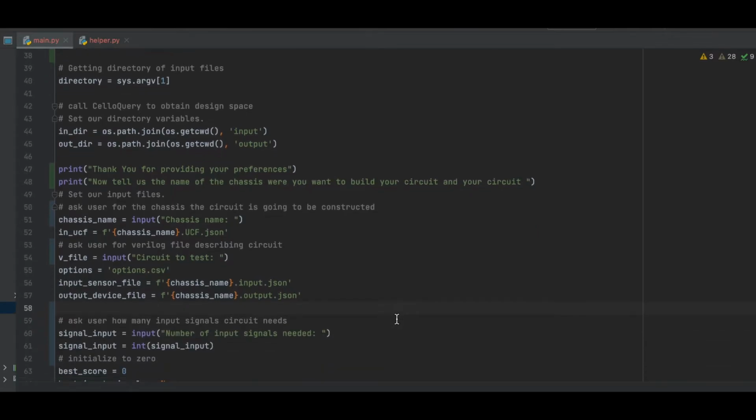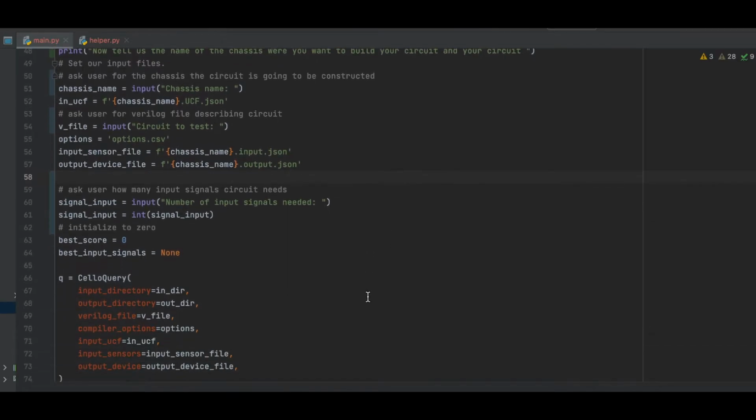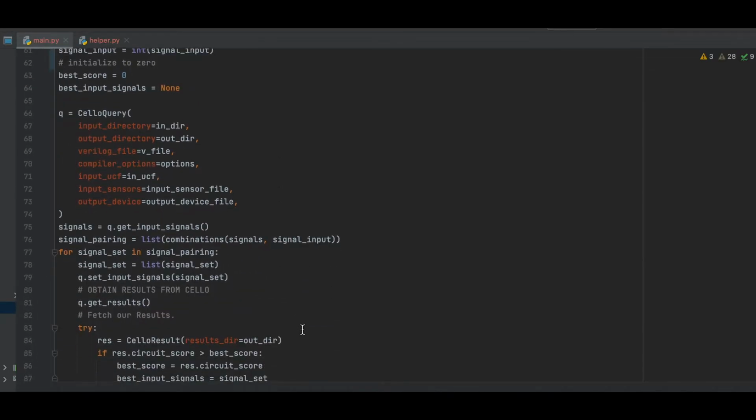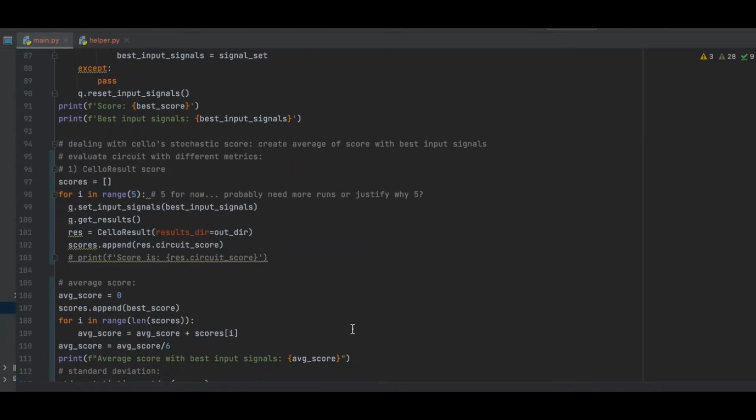Afterwards, the user is prompted to input the chassis the circuit is going to be built on, as well as the name for the circuit. Lastly, the final user input is to specify the number of input signals needed for that specific circuit. Then the Cello query is called in order to get the best score as well as the best input signals. Then the Cello query is called 5 more times in order to get an average score as well as a standard deviation.